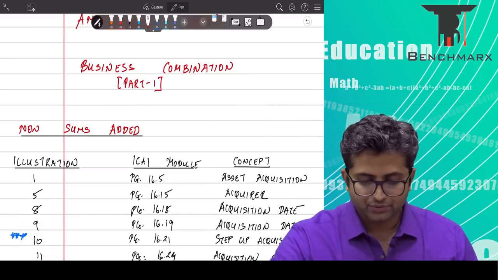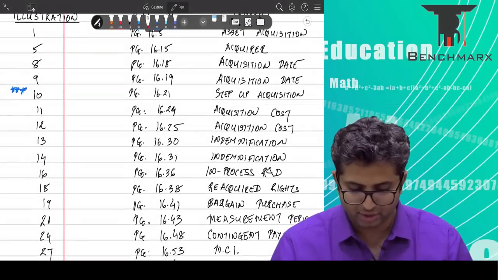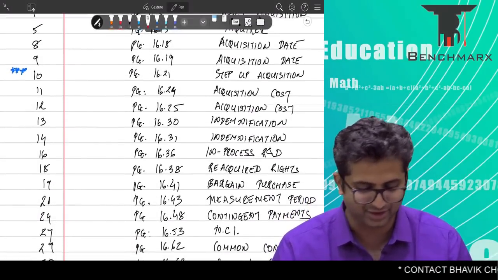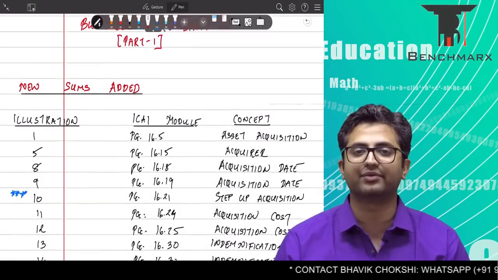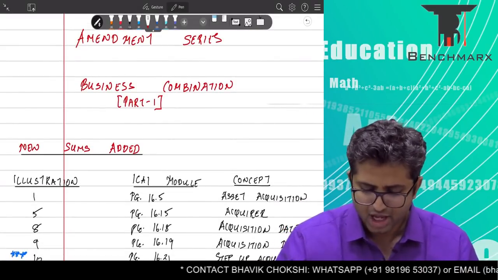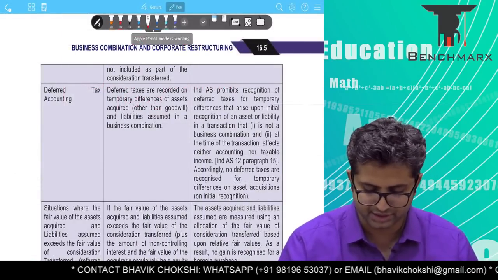Okay, so we'll first go. This is basically the list of all the questions that have been added. Well, it doesn't even fit in one slide. So these are all the questions that have been added. I would advise you to go through them from the new study material. So first of all, we have illustration 1, which is on page 16.5.